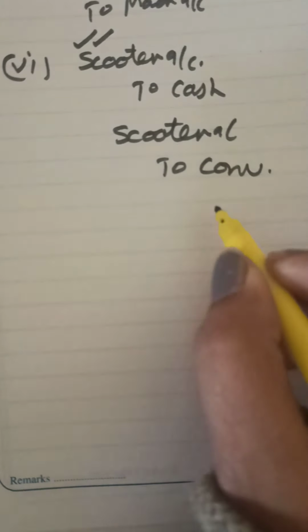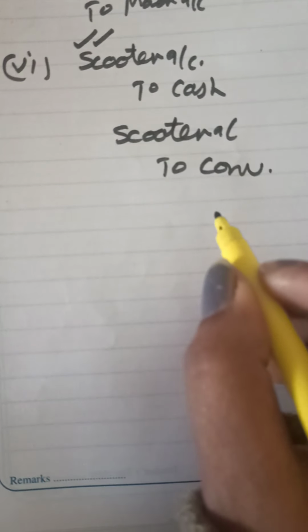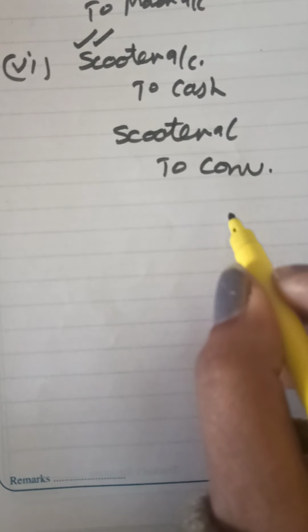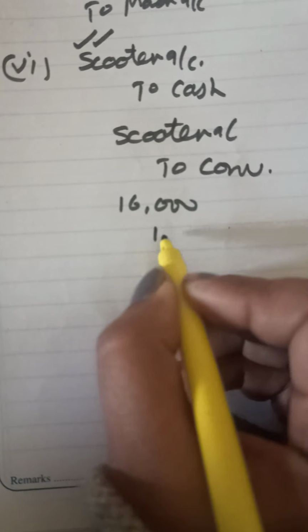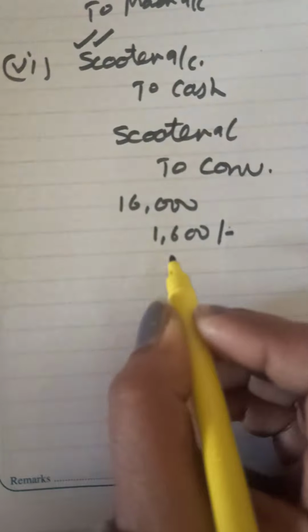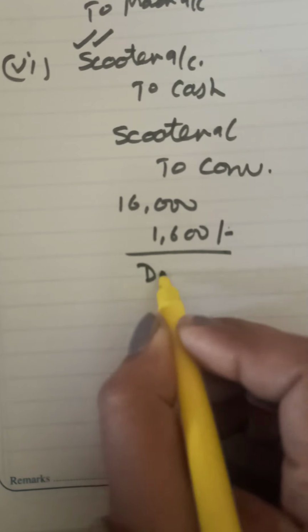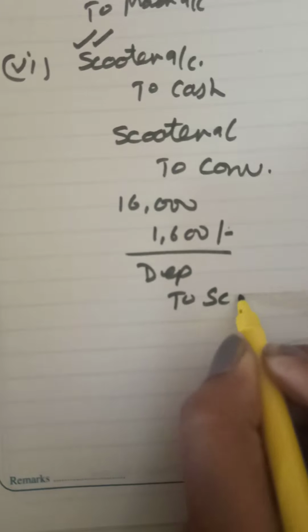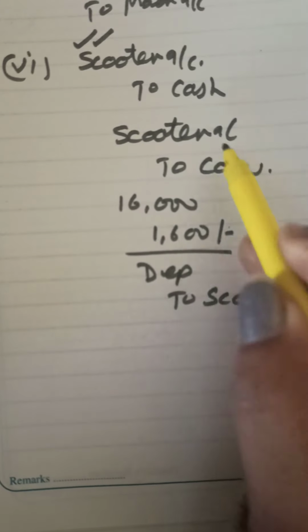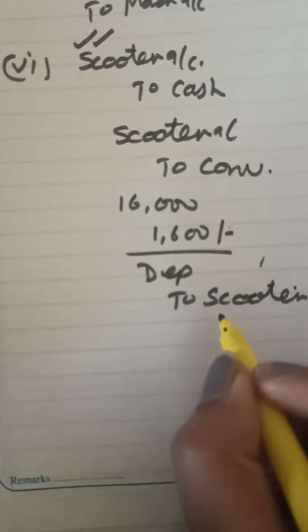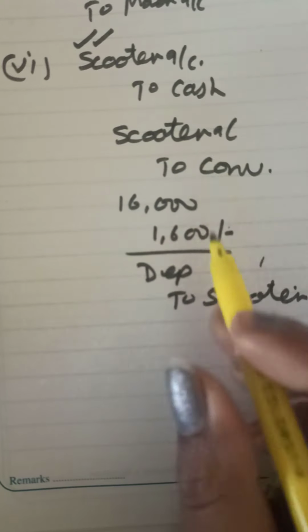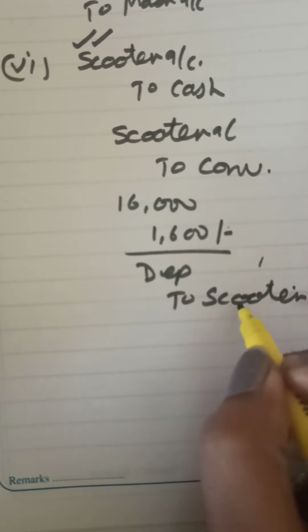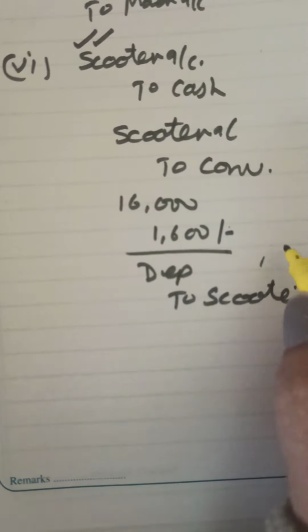And then the next part says depreciation. There is depreciation on that vehicle also. Depreciation 10% on the vehicle. That means if the cost is 16,000, 10% of that, that means 1,600 will be depreciation. So the entry of depreciation has not been made. So make it now. Depreciation to scooter. But remember, if you maintain scooter account, then you have to credit scooter account. If you maintain vehicle account, vehicle. If you maintain asset account, then asset. Whatever account is maintained, depreciation against the same account will be charged with rupees 1,600, the required amount.